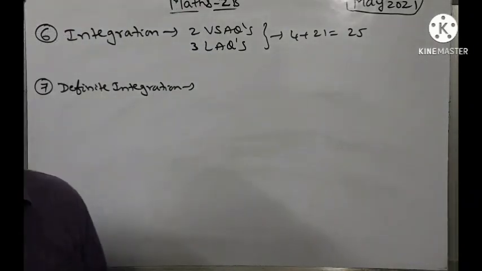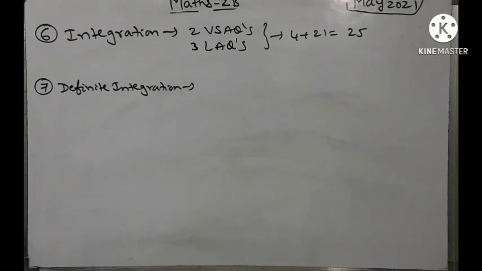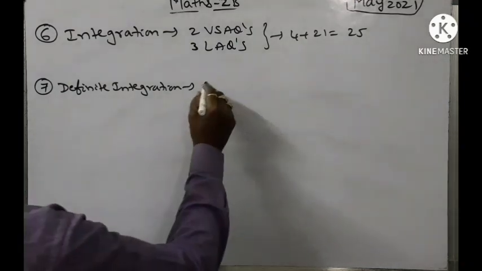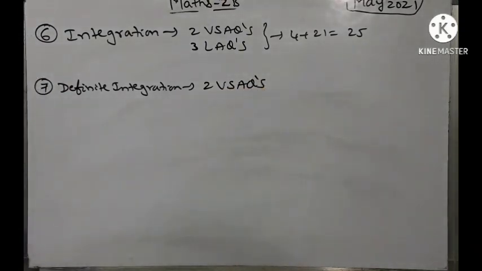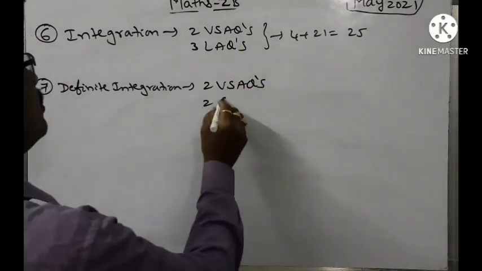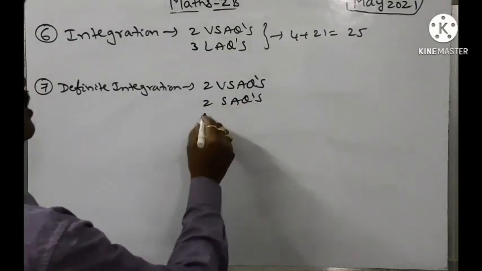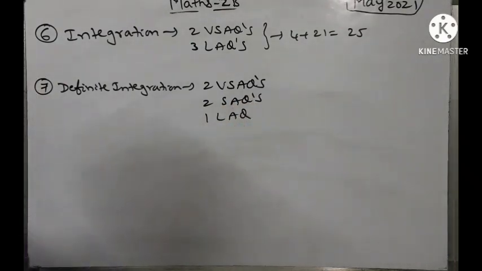Now coming to the weightage of the chapter, yes, more weightage is also there in the definite integration chapter. 2 VSAQs, 2 SAQs and 1 LAQ we are going to get from this chapter.